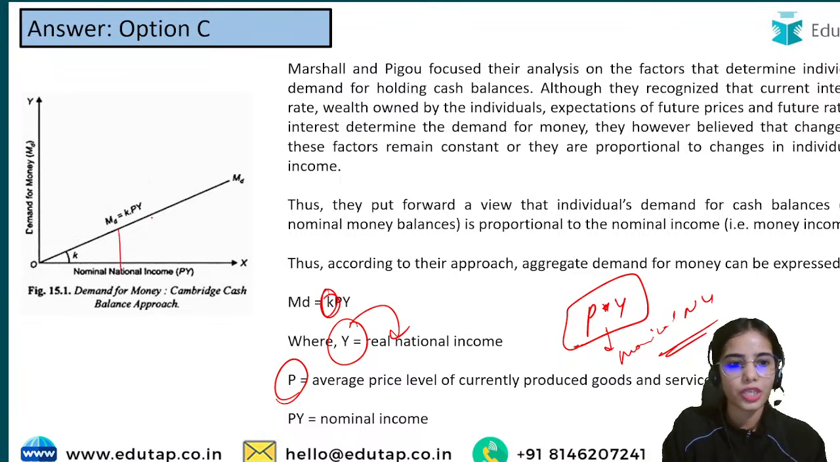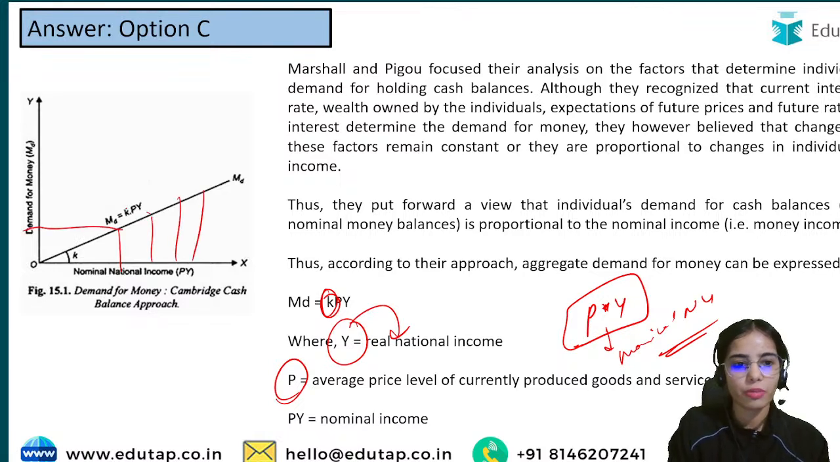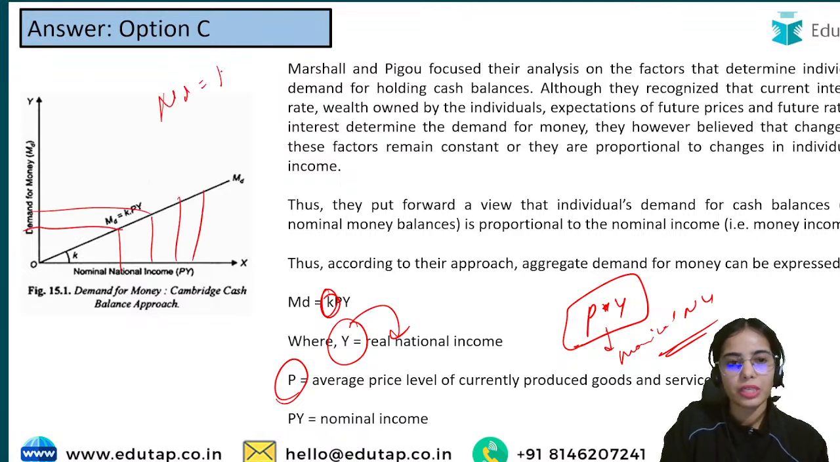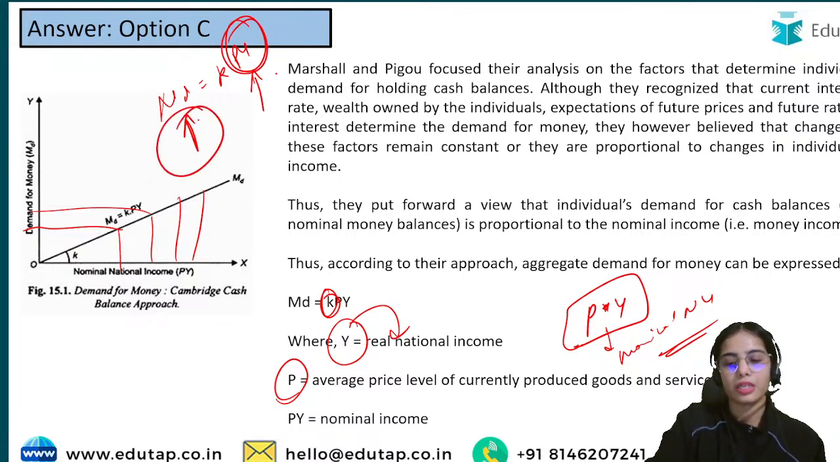As your nominal national income increases, you can see that your demand for money increases. Demand for money depends upon your nominal national income. If it is increasing, your demand for money is increasing.